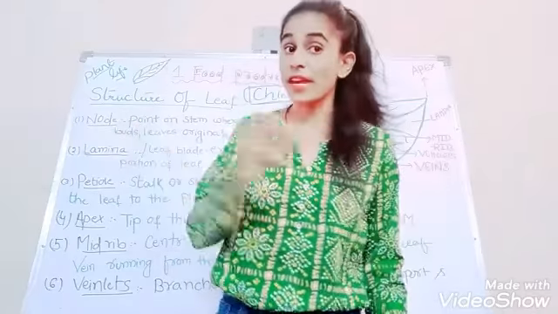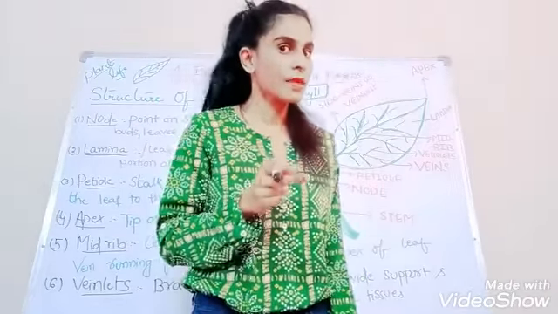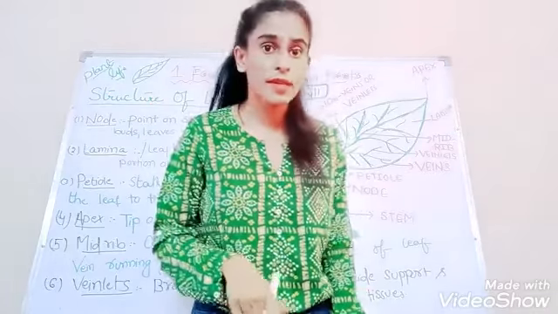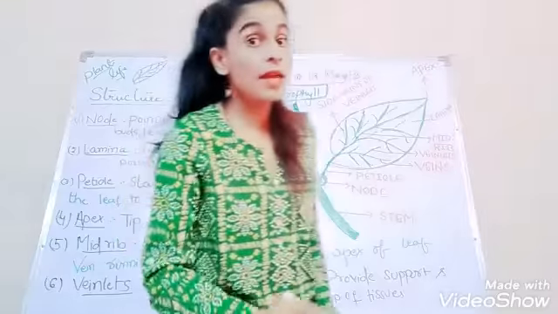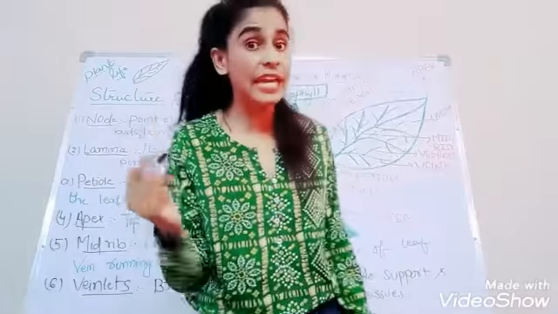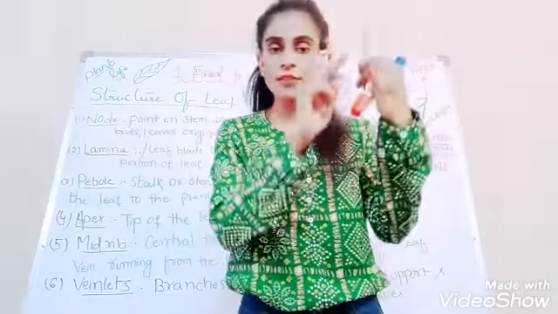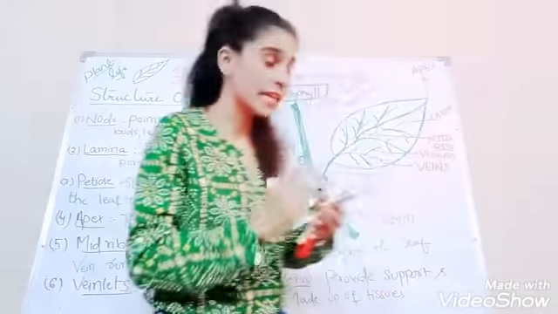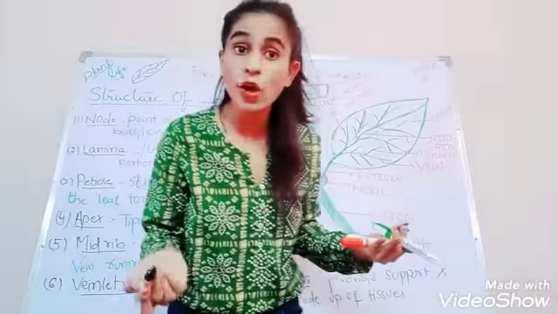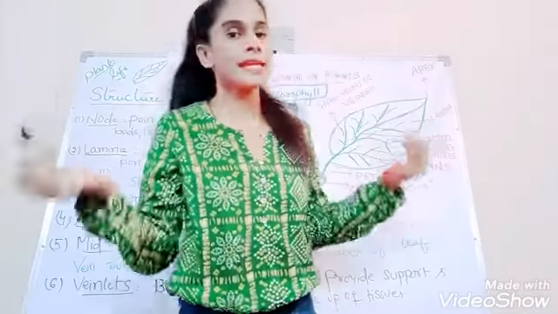So whenever your mother asks you to show the bud on the stem, you can easily point it out now. It's a point from where the bud and the leaves arise. Remember? First the stem, we know that. Then the node. What is a node? It's a point from where the leaf arises.